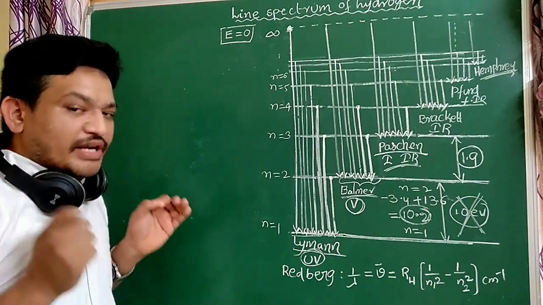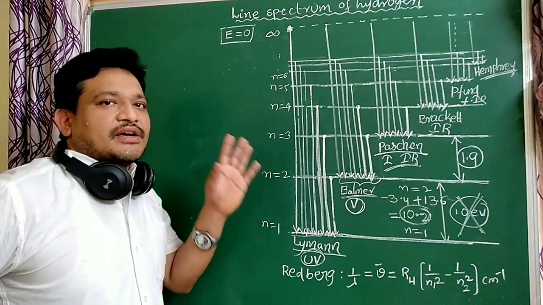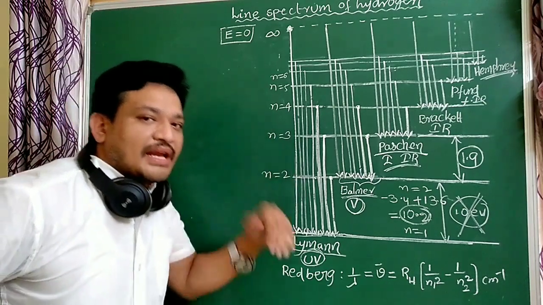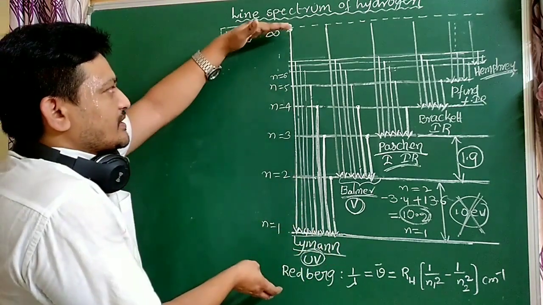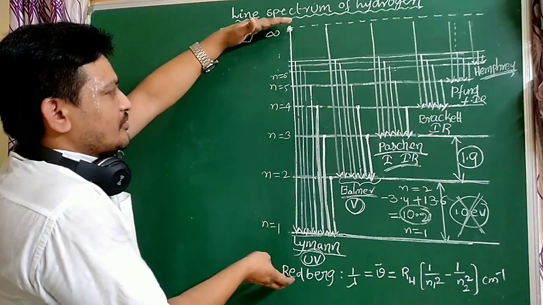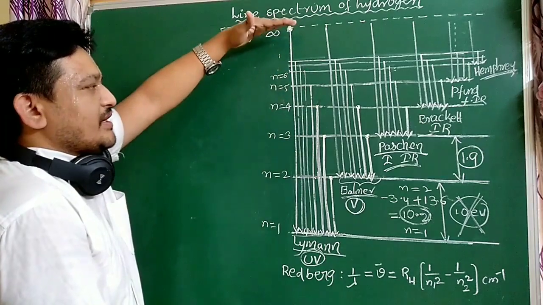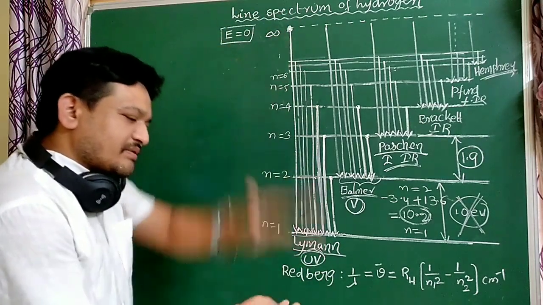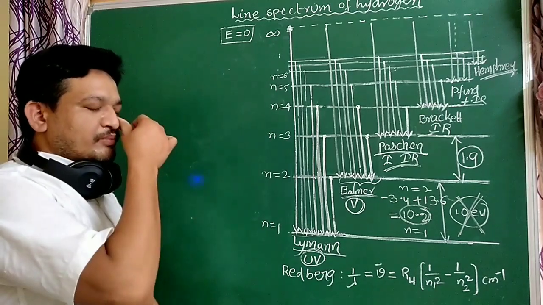Which line has more energy, students? Lyman lines have more energy. In the Lyman lines, which has more energy? The last line has more energy. More energy means less wavelength, very less wavelength. More energy, less wavelength. That is very important, students.